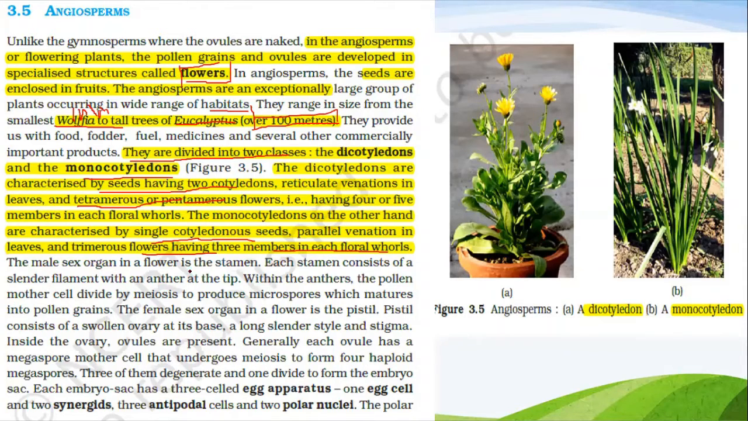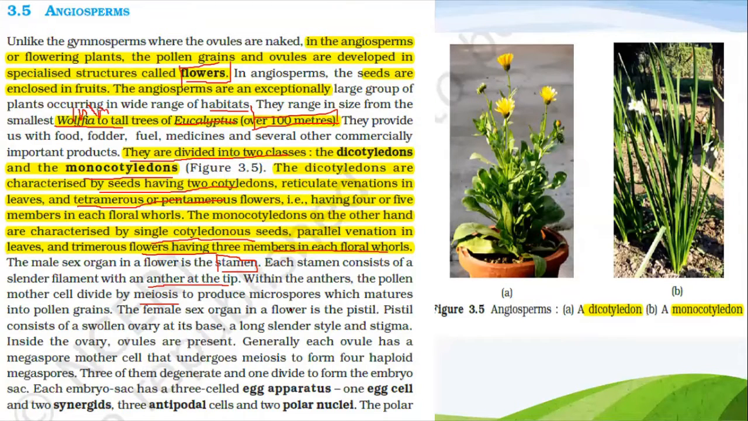The male sex organ in the flower is the stamen. Each stamen consists of a slender filament with an anther at the tip. The anther helps in pollination, remember this. Within the anthers, the pollen mother cells divide by meiosis to produce microspores, which mature into pollen grains.